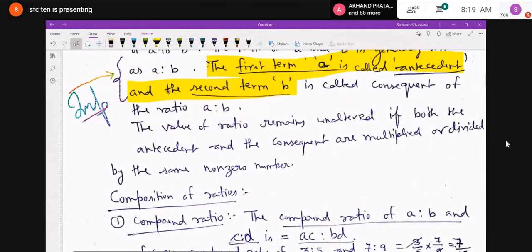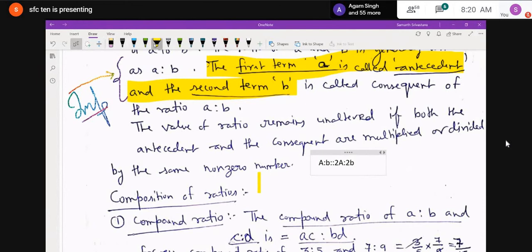It will not change. Whatever is the value of A is to B, that will be the value of 3A is to 3B. Or if I write A is to B, and if I divide both the sides by 3, then A upon 3 is to B upon 3 will be also having the same value. Okay. So if you multiply or divide both antecedent and consequent by the same number, then the value remains unchanged.